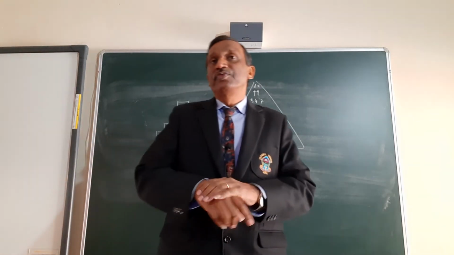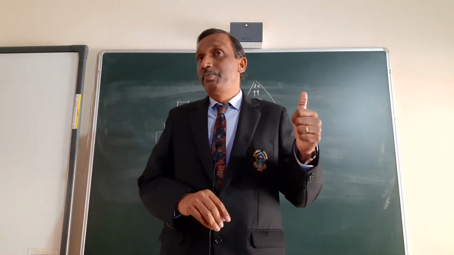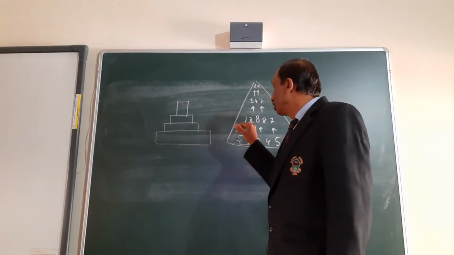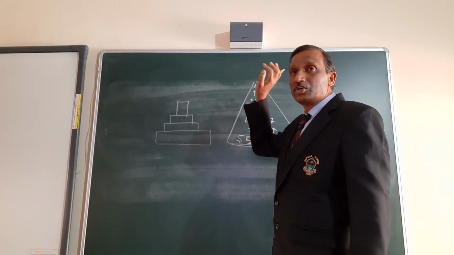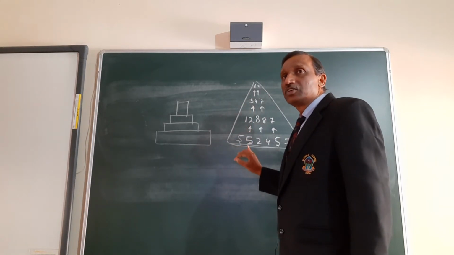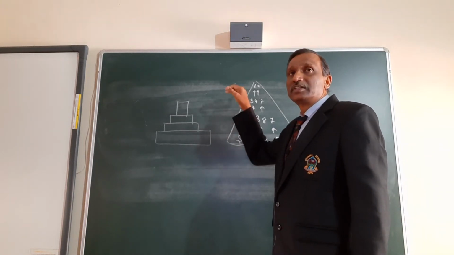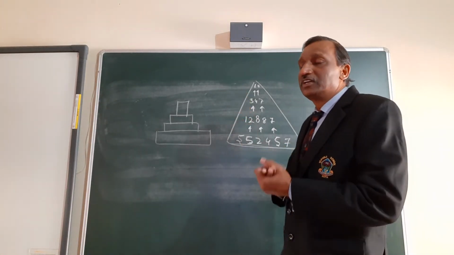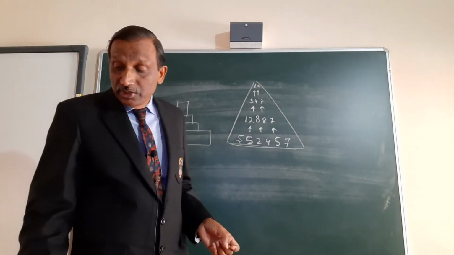Now remember, here we are considering all the producers, all the first consumers, all the second consumers, all the top consumers. It is not that we are talking about only grass and the grasshopper and the birds and this thing. Okay, then it will be too restricted. So this is how the pyramid of number looks.